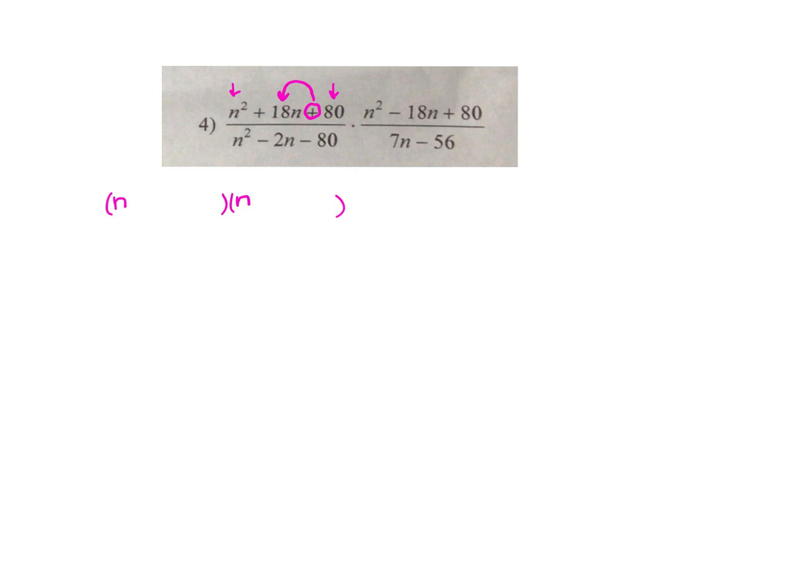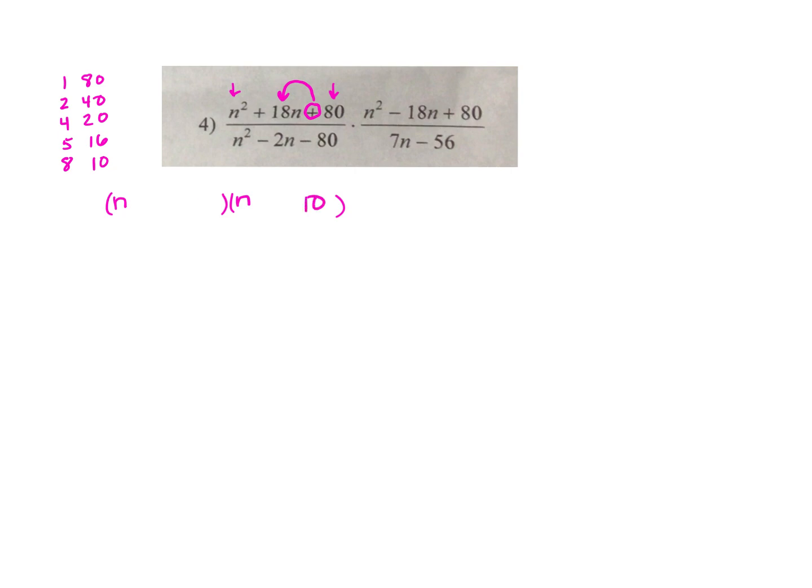And so I'm not going to use 1 and 80 because that doesn't add to 18. Neither does 2 and 40. 4 and 20 doesn't either. 5, I believe, and 16, but none of those are adding to 18. But then I come to 8 and 10. And 8 times 10 is 80, and 8 plus 10 is 18. So I'm going to use the 8 and the 10.